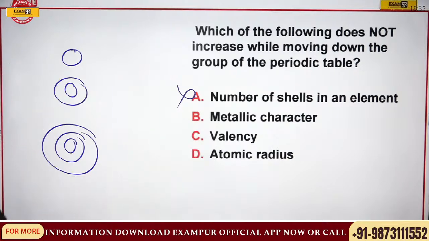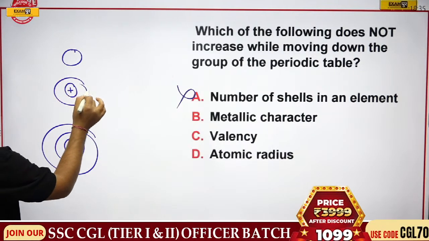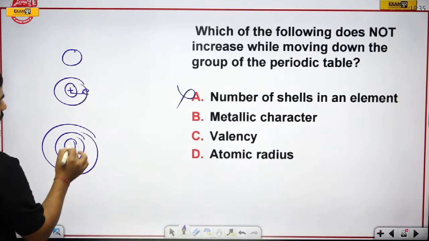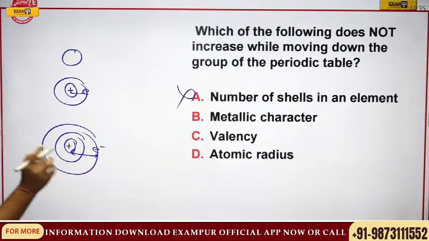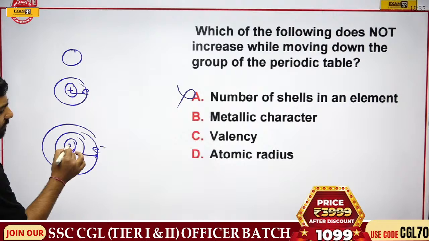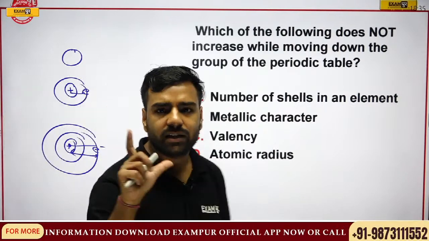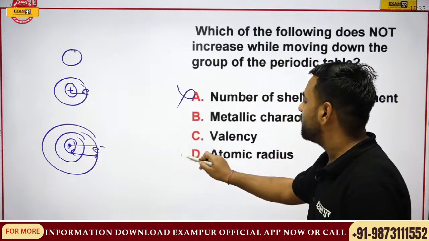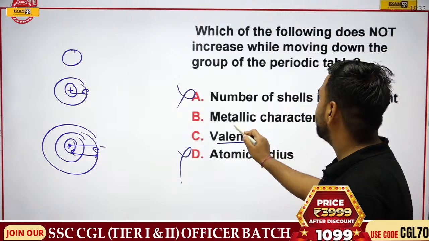Then, if I talk about atomic radius, let's check. Nucleus, electrons, nearby. Nucleus, electrons, far apart. What is the atomic radius? Just try to calculate the distance from the center of the nucleus to the outermost shell. It is increasing, right? So this means atomic radius is also wrong. It is going to increase. Now what's left? Valency and metallic character.